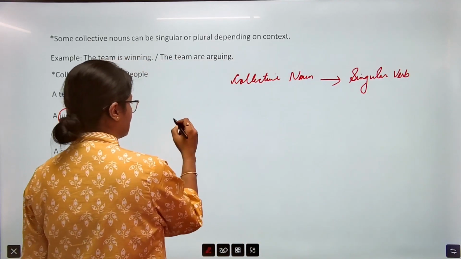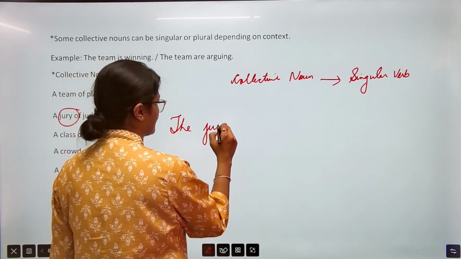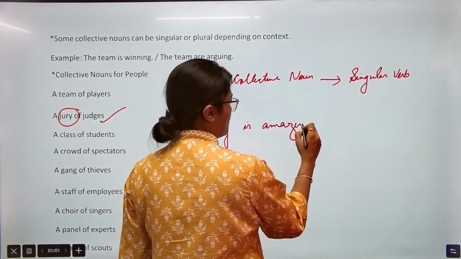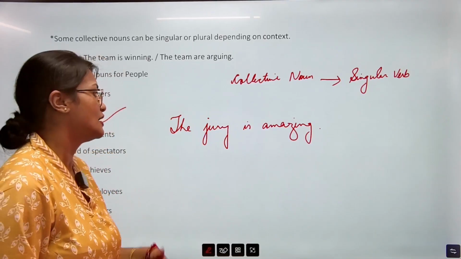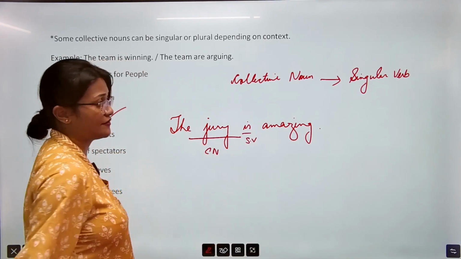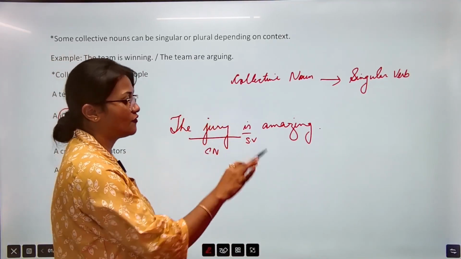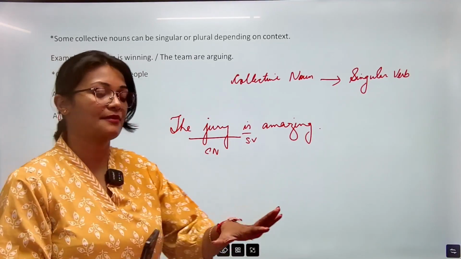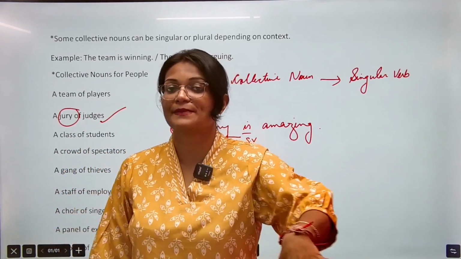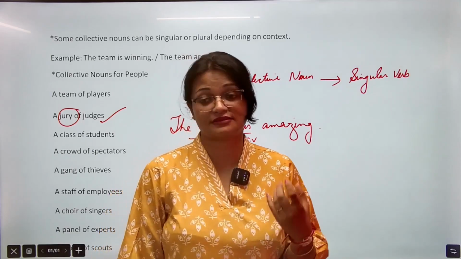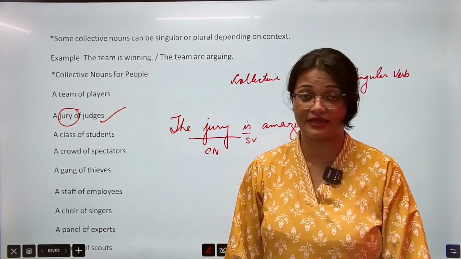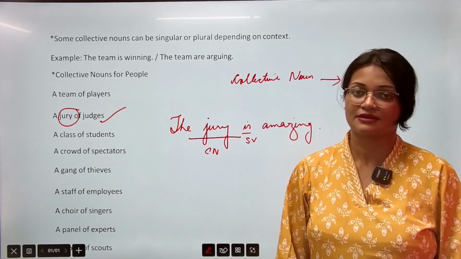So if I have to write a sentence, we can write, suppose, the jury is amazing. It is a small, short and simple sentence. So यहाँ पे क्या क्या है? This is a collective noun and we are using singular verb. We generally use singular verb. So overall जितने भी judges हैं, all of them are amazing. So we are using this word jury to tell this whole panel of judges है, जो भी है, they are amazing. So the jury is amazing. हम singular verb ही use करेंगे because we have used this collective noun.